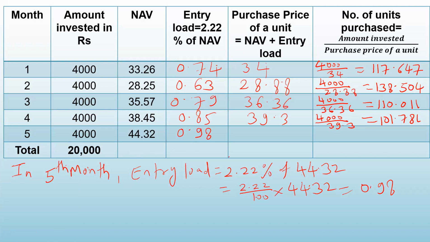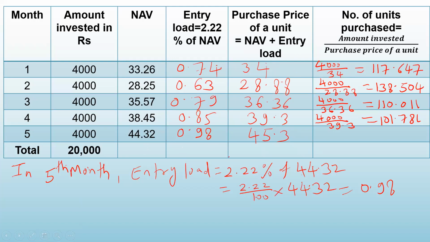Okay. Now NAV is 44.2 and entry load is 0.98. So find out the purchase price. Add these two, 44.2 plus 0.98. That gives you 45.18. So this is the purchase price.